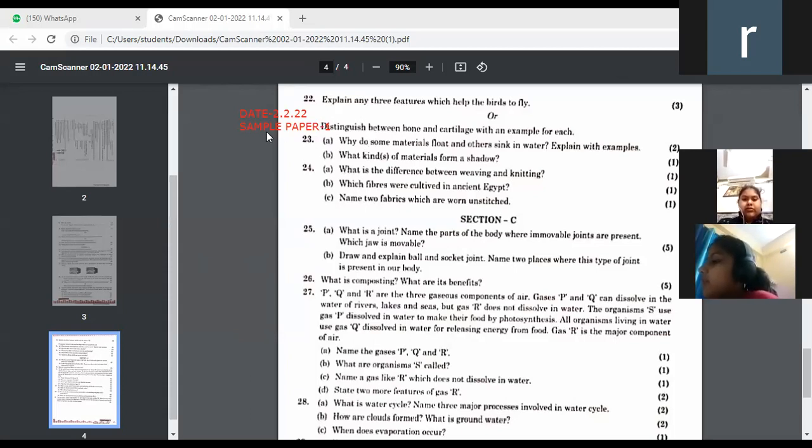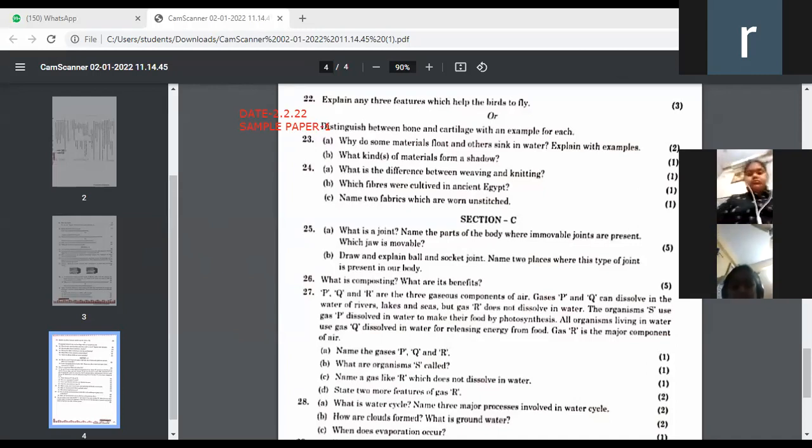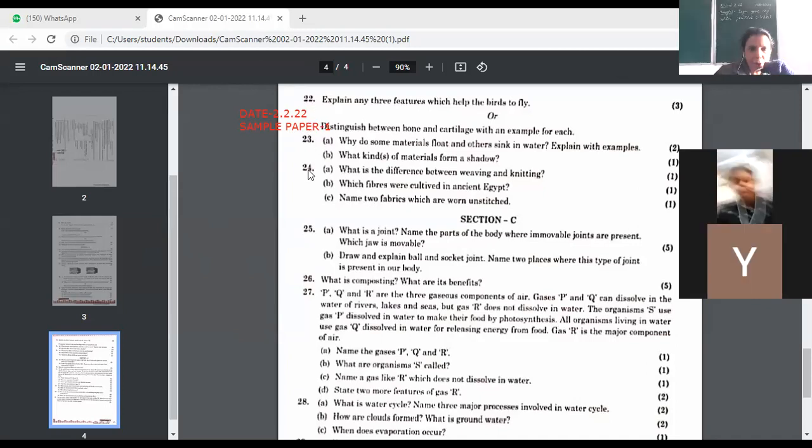Today we'll continue with sample paper 1. Yesterday we discussed a few of the questions of this sample paper. Question number 22, 23, 24 and 25, those chapters are not coming, so we'll be starting with question number 26.